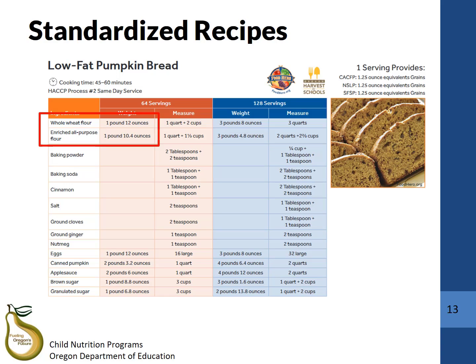Additionally, you can see that the recipe also provides the crediting information for CACFP as well as other child nutrition programs. Keep all standardized recipes with your menu documentation in order to verify that your grain items meet the whole grain rich requirements and portion size requirements by age group.